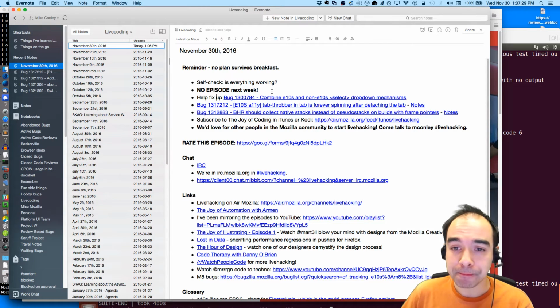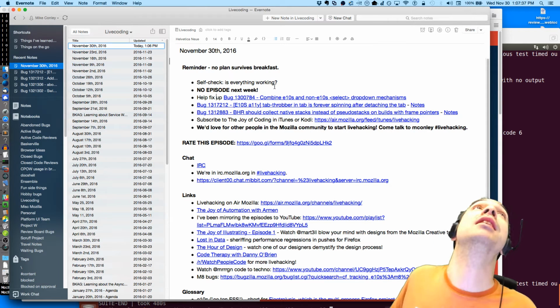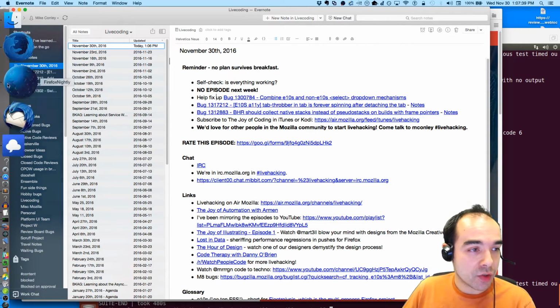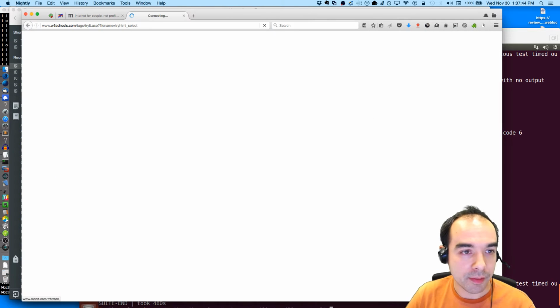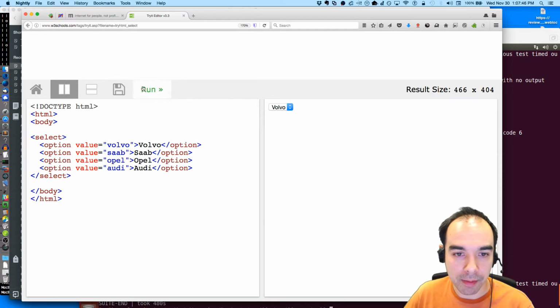So what are we doing today? There's this effort to use... I may have talked about this in the past. We have this select drop-down in Firefox. Let me show you. So let me pump up the font here. If you click on a select drop-down, you get this pop-up that shows you your options, and that's nice.